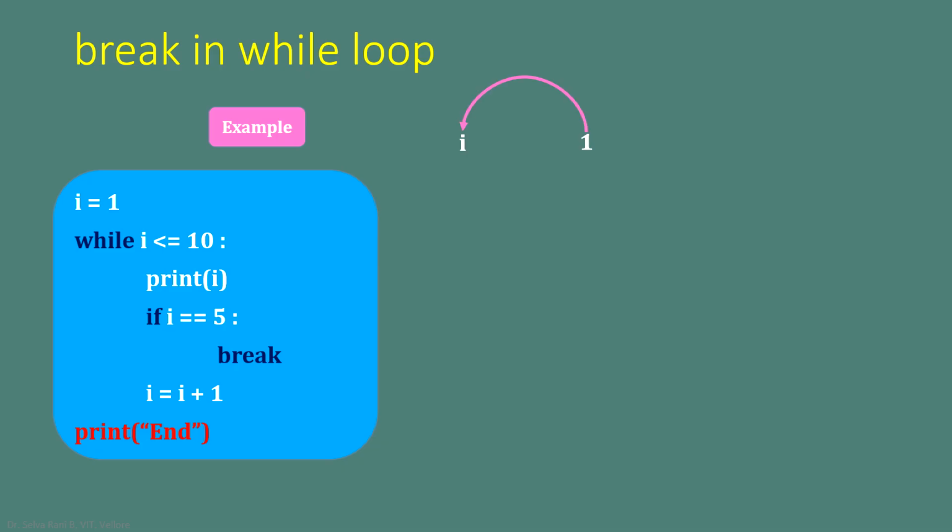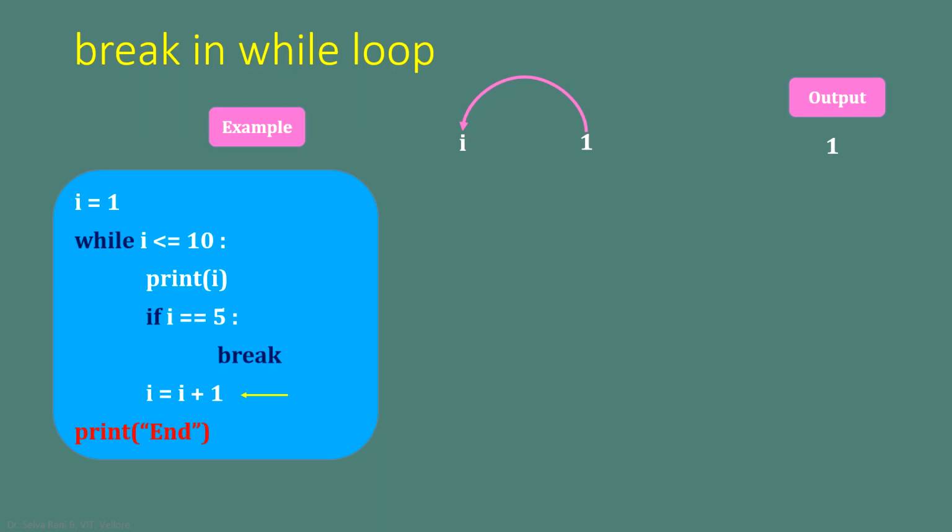Let us have the execution. Now initially i is equal to 1. And it is tested. 1 is less than or equal to 10. Condition is true. Now the interpreter prints the value of i on the screen. The current value of i is 1. Next it checks whether i is equal to 5. Is 1 equal to 5? No, the condition is false. And so the interpreter is not going to execute the statements inside if. It is coming to execute the statement which follows if.